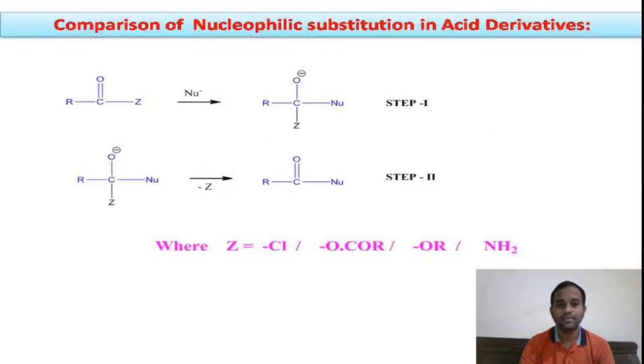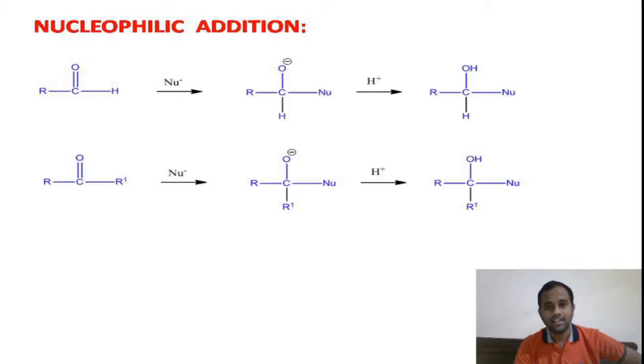Right, if you look at the mechanism, nucleophilic substitution in acid derivatives involves two steps. This is a substitution reaction, right? Whereas the reaction of a nucleophile with aldehydes and ketones is not similar to that of our acid derivatives.